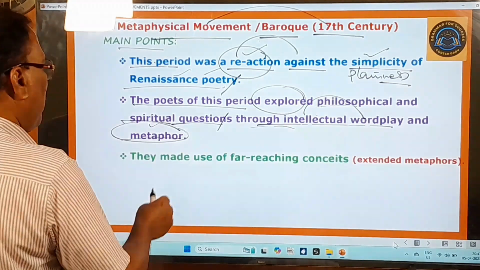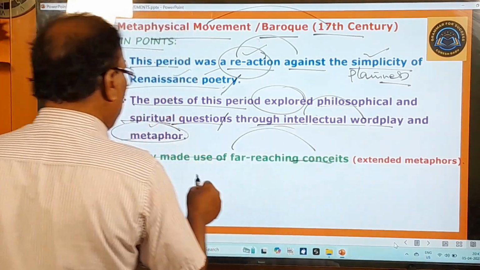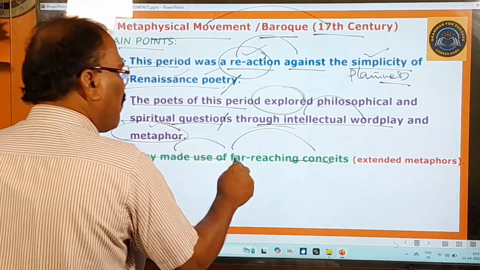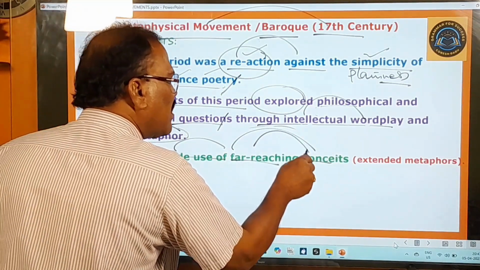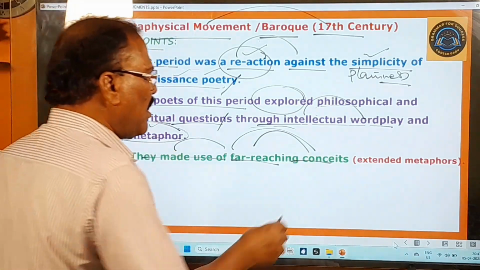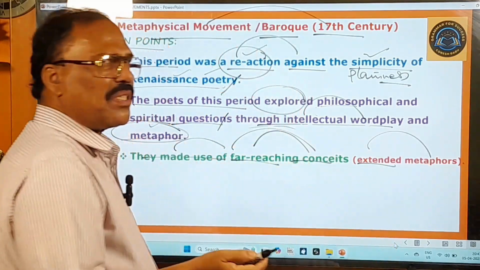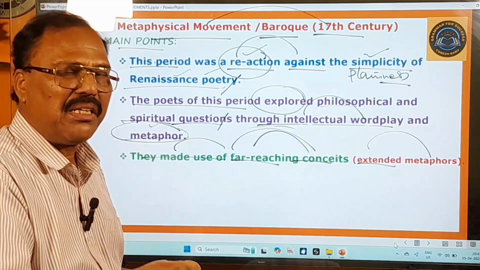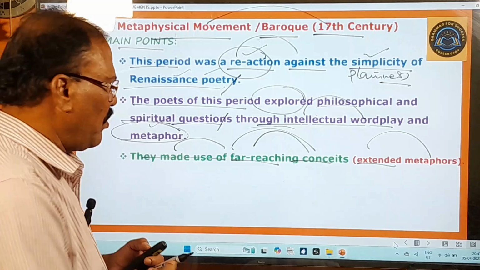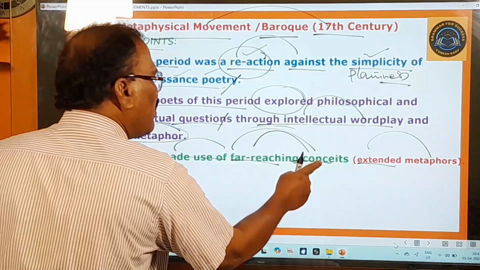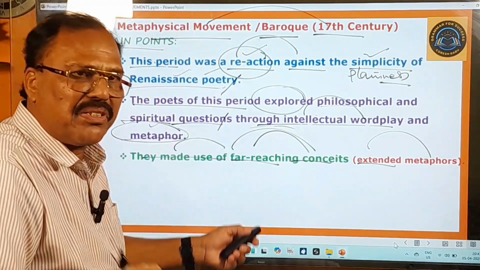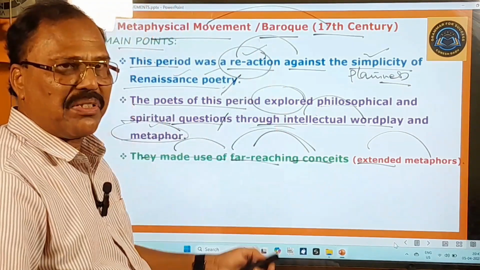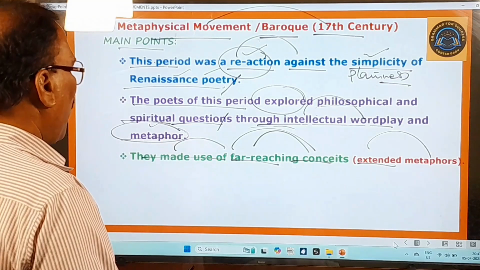And the third one is they made use of far-reaching conceits. So here the poets of this movement or this period made use of far-reaching, meaning wide-ranging, conceits. Okay, and that means, in other words, extended metaphors. Metaphors means, as I have just told you, a metaphor is a literary device. It is nothing but a hidden simile. Okay, that point you know very well. They made use of far-reaching conceits. That means very big metaphors they have used. Okay, very broad metaphors they have used, extended metaphors they have used. That is the meaning of this far-reaching conceit.